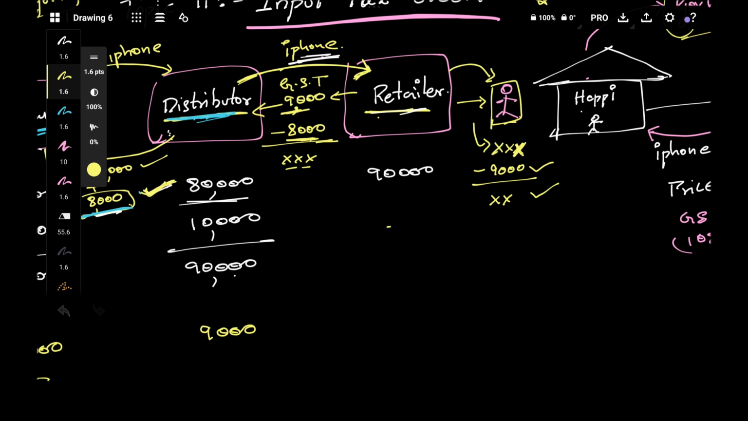So now the retailer will be happy and he'll take 90,000 as his cost, not 99,000. The 9,000 he'll anyway get back, he'll get ITC credit. So for the 90,000 he'll add his profit. Let's assume that is 10,000. His price would be 1 lakh.